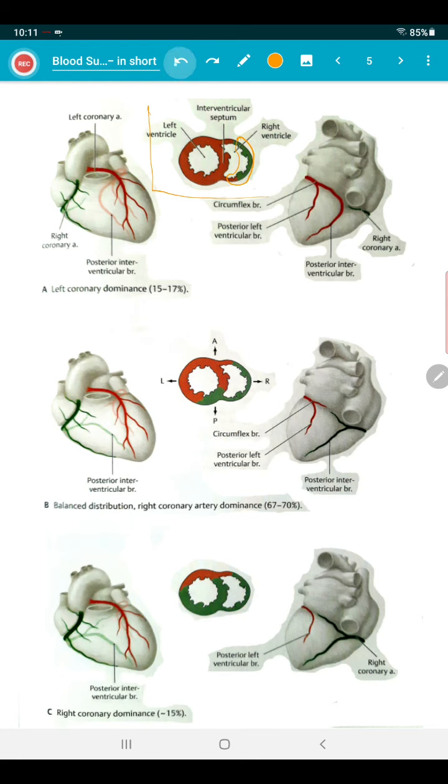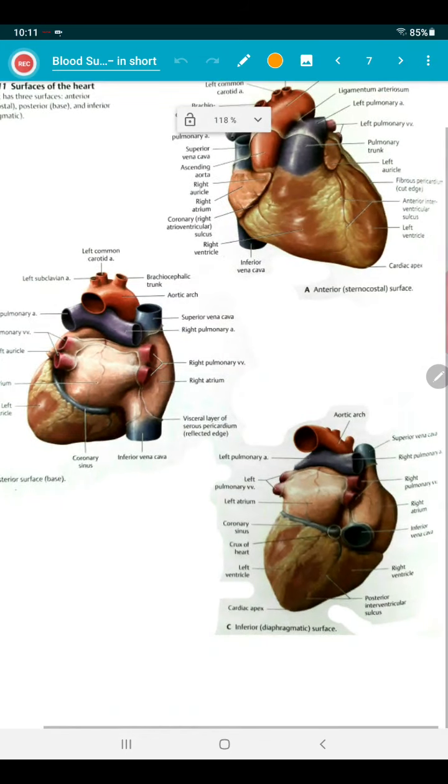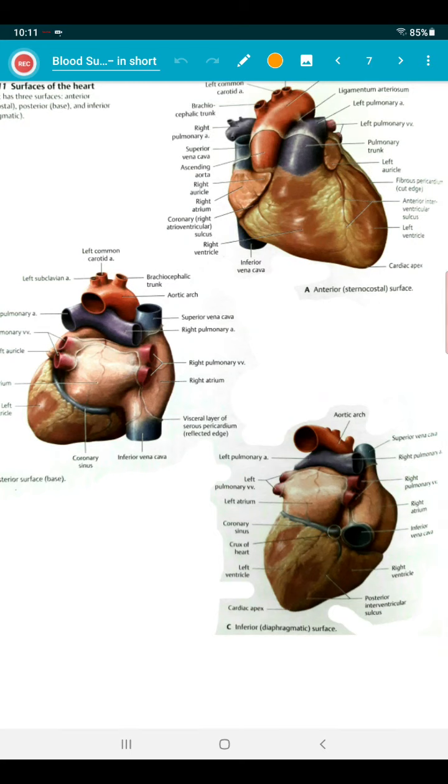You will see this picture later on. This picture was already shown to you. Again, by seeing this picture, you can estimate yourself. This is the place of the anterior interventricular branch. This is the right coronary artery and the atrioventricular groove. This is the right auricle, this is the left auricle. This is the posterior interventricular branch course. This is the coronary sinus placement. So when you read further, you will correlate with these diagrams for better understanding.